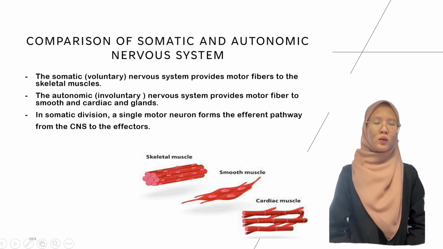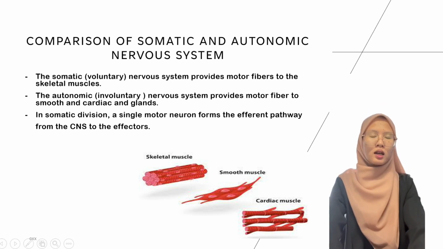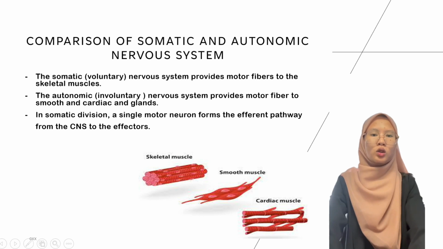Okay, first I want to present about the comparison of somatic nervous system and autonomic nervous system. First, let's understand that while the somatic nervous system innervates skeletal muscle to generate deliberate motion, the autonomic nervous system involves smooth muscle and cardiac muscle to generate the involuntary motion. We talk about there are difference in neuron structure as well.